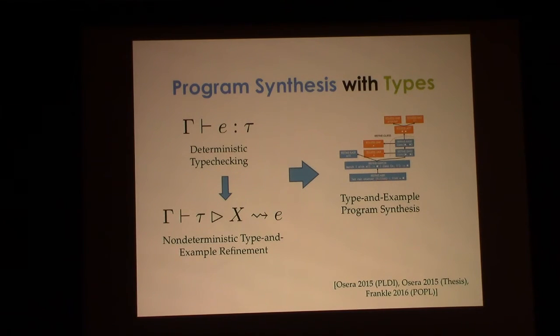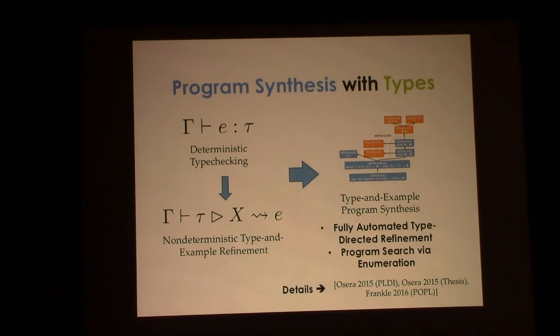We got it. However, what's X? What's X? Oh, those are examples. Just Greek. Don't worry about it. However, I should also mention, there are two parts to this. Our program synthesis system basically does two things. It does fully automated type-directed refinement of examples and types, and then at the end of the day, it does some program search via blind enumeration that I'm going to get into shortly.